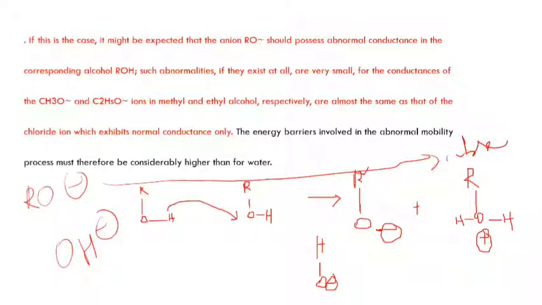In hydroxide ion you have a small size hydrogen atom, whereas the bulkier alkyl group will hinder the effective transfer of the H plus ion from one molecule to another. So there will be no abnormal ion conductance in alkoxide ion. It will have conductivity more or less nearer to that of the chloride ion. So thank you.